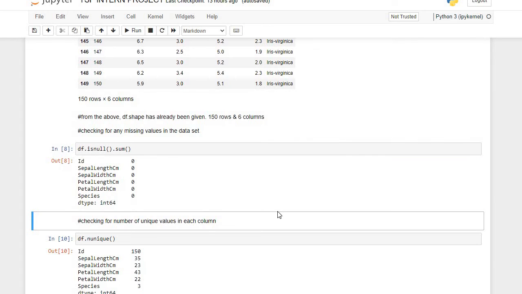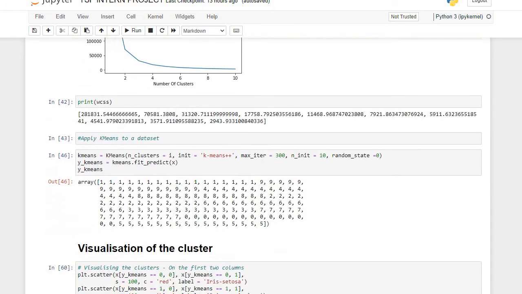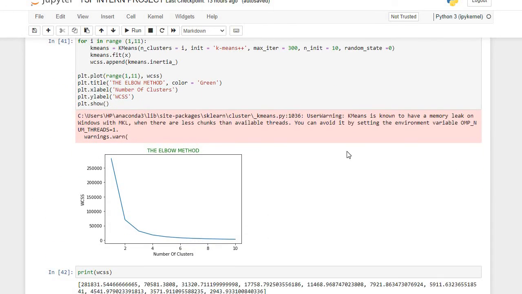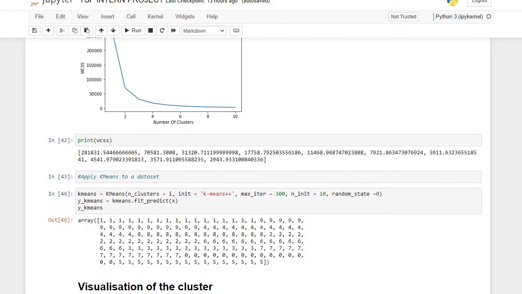Then as well with my plot. So I went ahead to plot this with the title Elbow Method, giving the x label number of clusters, giving my y label WCSS, within cluster sum of squares. I also went ahead to print out my WCSS and it gave me this array.